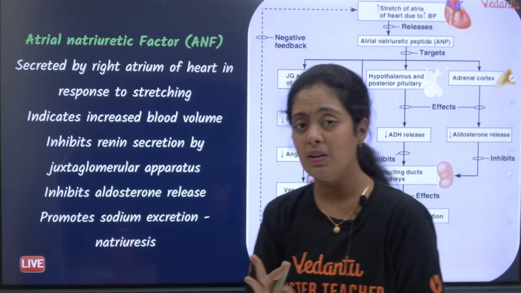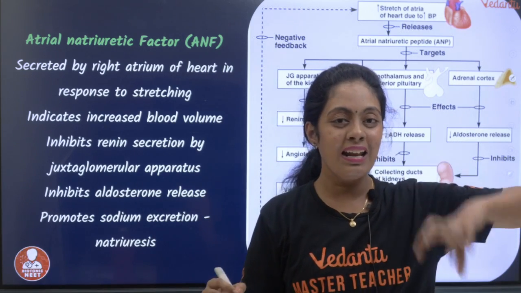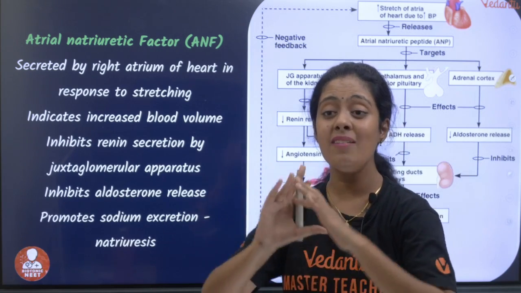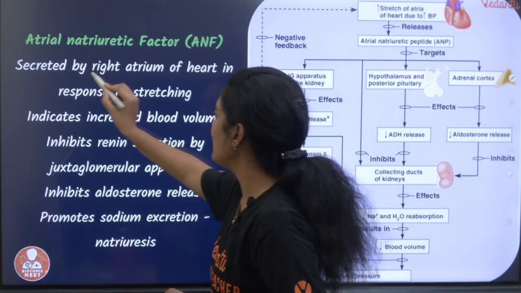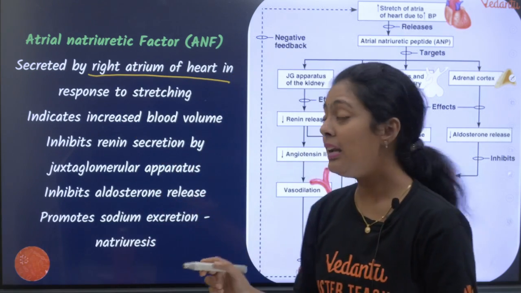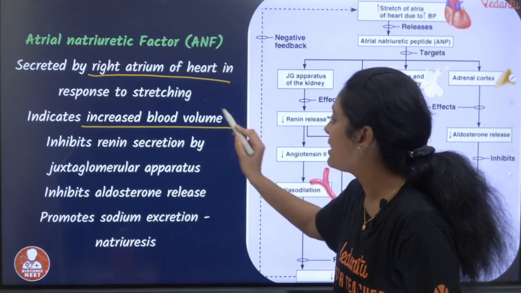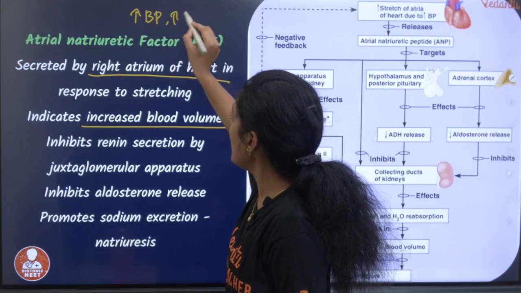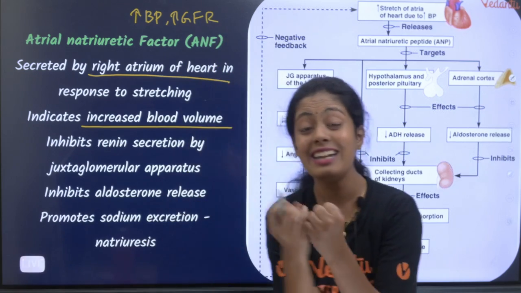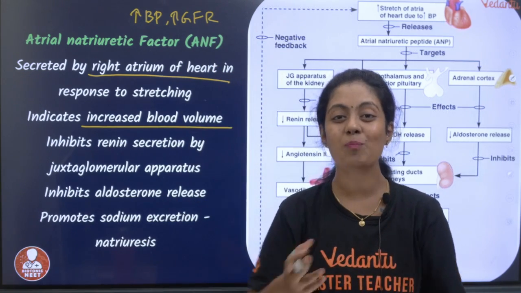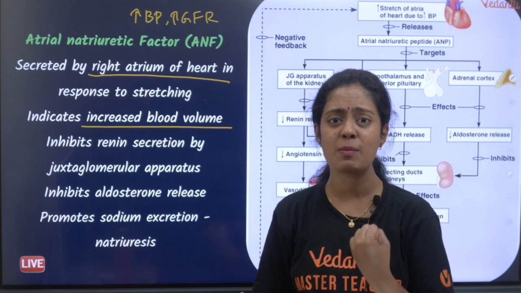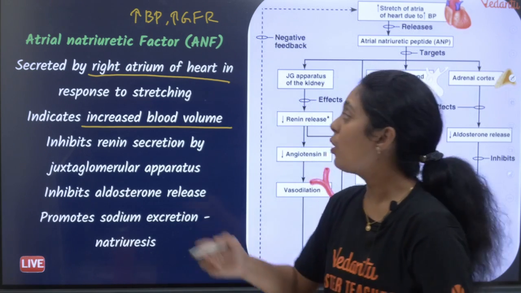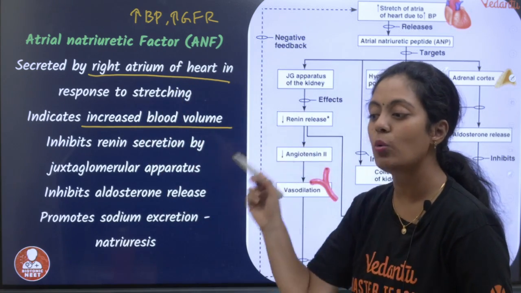Okay, the last one here is ANF. Okay, so renin, angiotensin, and your ADH are all one group, and your ANF is another group. Okay, so ANF is secreted by the right atrium of the heart in response to stretching, which indicates increased blood pressure. So whenever my blood pressure is high, whenever my GFR is high, the pressure on my right atrium will be high. Obviously, the pressure with which the blood flows into the heart will be very high. So this right atrium produces one hormone called ANF, atrial natriuretic factor.